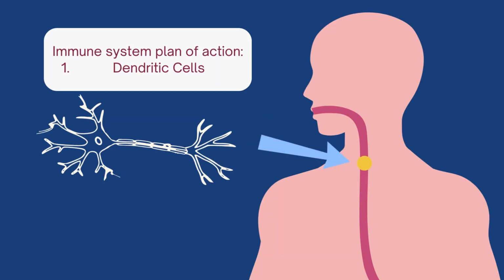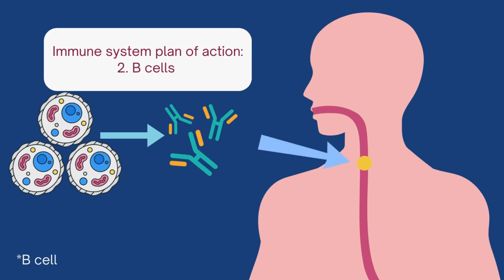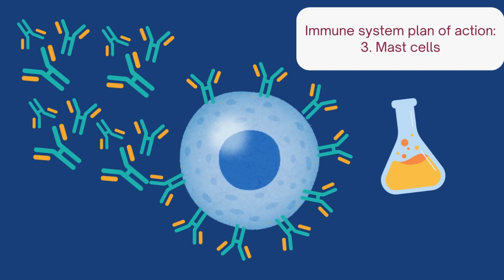Our immune system is activated by dendritic cells, who notice foreign pathogens. Then, they move down the bloodstream to the lymph nodes and activate B cells, which produce IgE antibodies. These IgE antibodies attach themselves to nearby mast cells, explosive cells that are filled with histamine and other chemicals. Now armed, the mast cells wait in the body until another worm arrives.